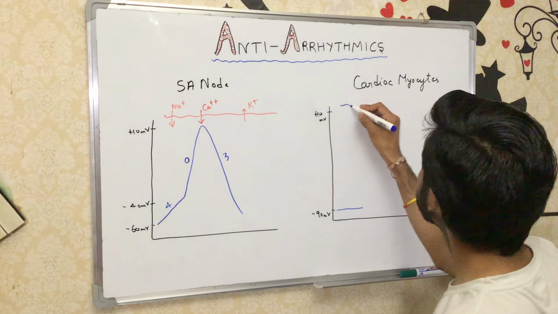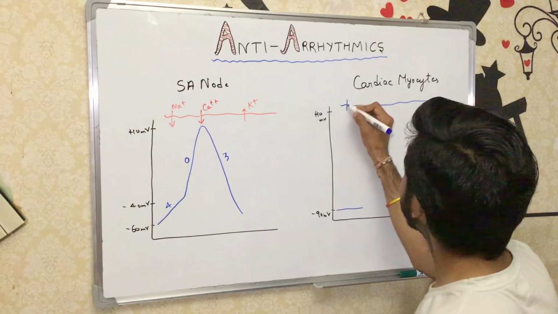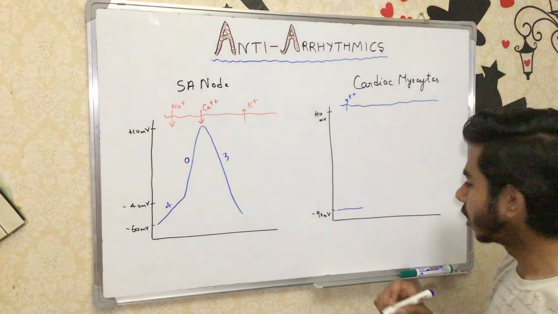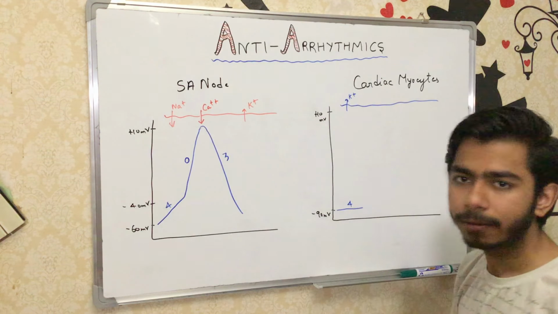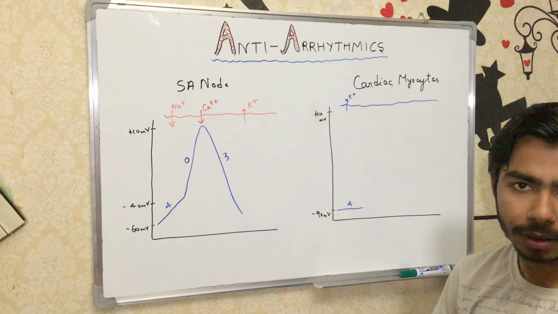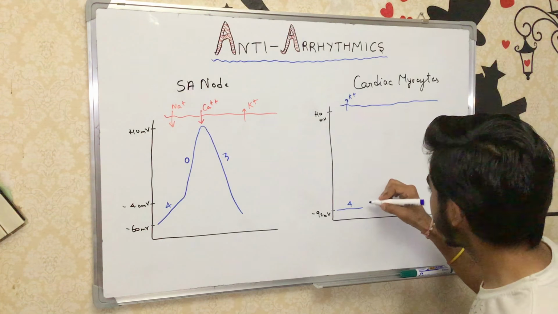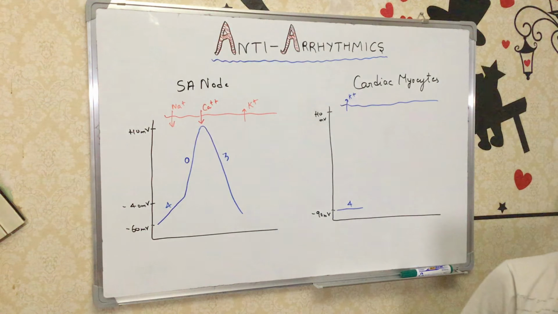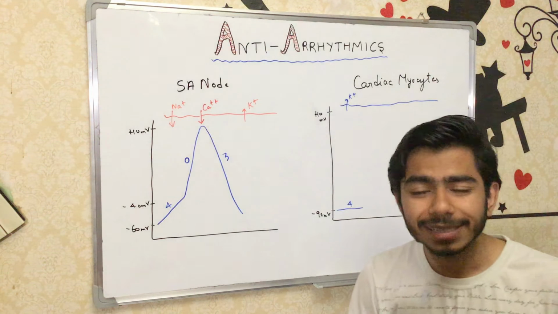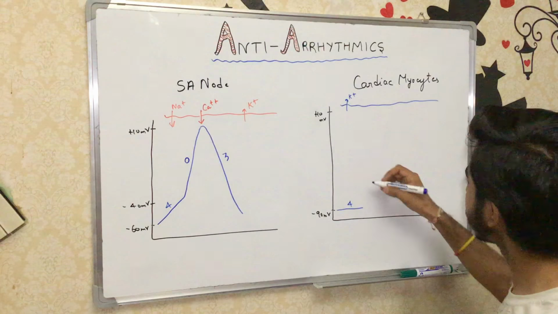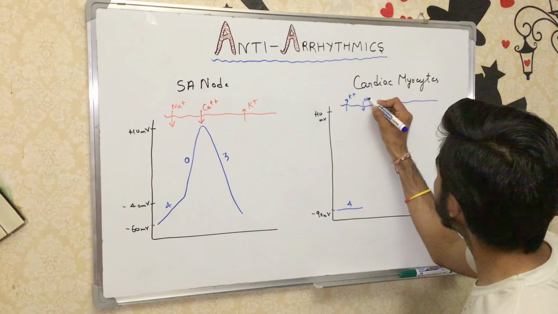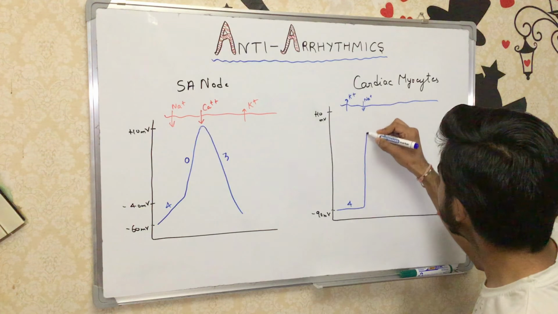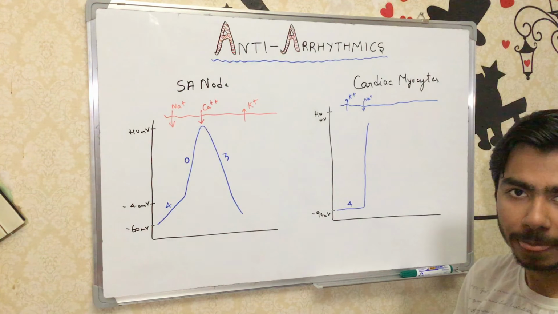For example, here is the cell membrane. Potassium ions escape out through the leaky channels, due to which phase 4 comes into place. After that, the sodium ions start to come inside, due to which depolarization occurs here.